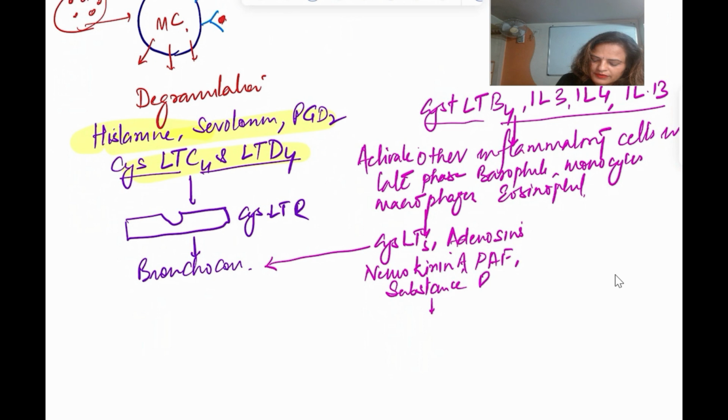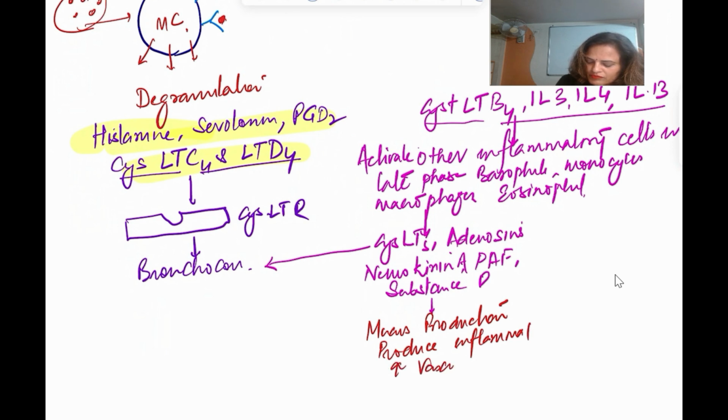Important things: number one, there will be mucus production or mucus secretion. Number two, they are going to produce inflammation, and they are going to increase vascular permeability. All these things cause airway inflammation.